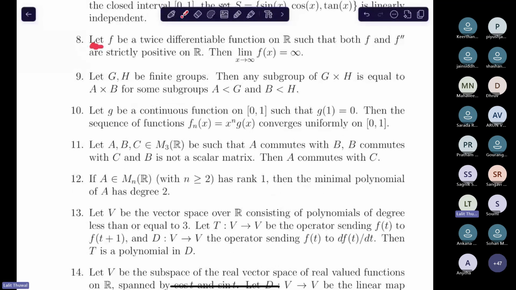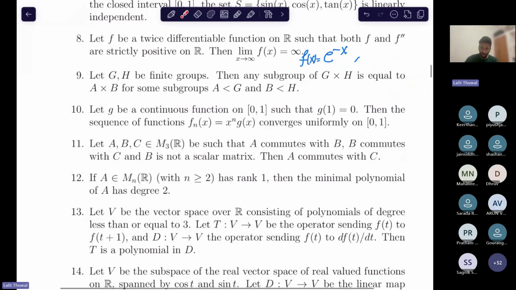Let f be a twice differentiable function on R such that each of f and f double dash are strictly positive on R, then the limit as x tends to infinity of f(x) must be infinity. So the easiest counterexample is this: f(x) equal to e to the power minus x, because when x tends to infinity, e to the power minus x tends to 0, it does not tend to infinity, and it also satisfies that f and f double dash are strictly positive, because f and f double dash in that case are just e to the power minus x. Yes or no?